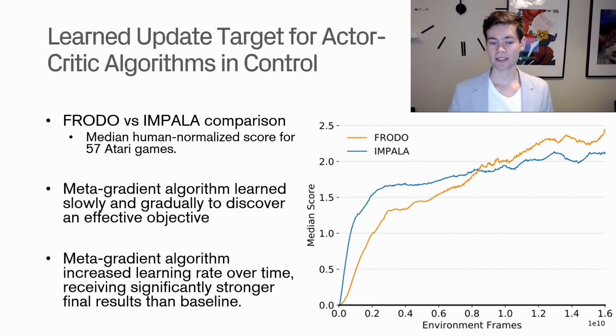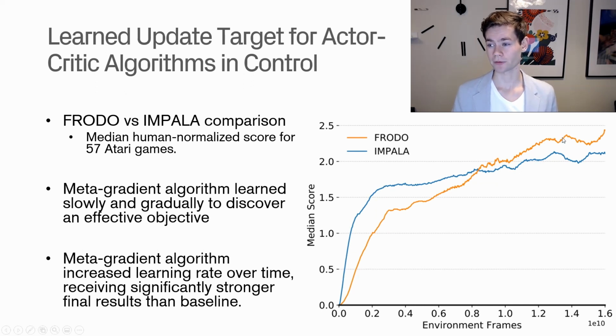And what we can see is that the metagradient algorithm learned slowly in the beginning and then gradually discovered an effective objective. So we can see here that the learning rate is quite good at this range actually, where Impala tends to even out, and this has the effect of, in the long run, giving Frodo an edge basically over Impala. So it's a bit slower to take off in the beginning, but once it closes in on the proper learning scheme, it seems to actually do a better job in the long run.